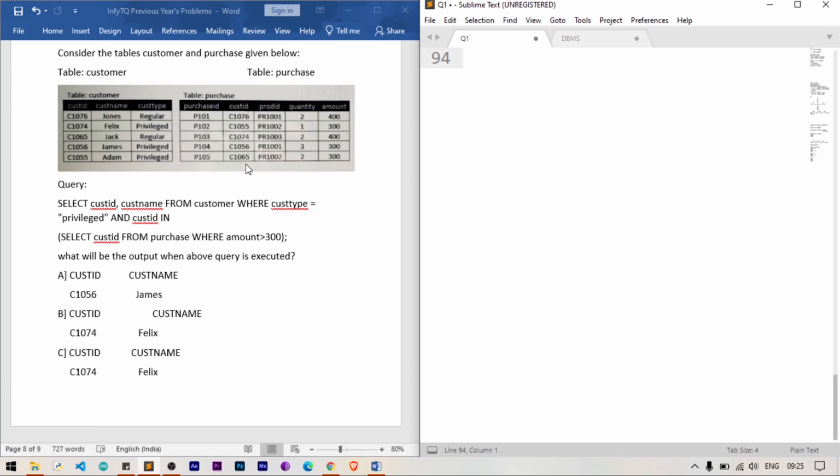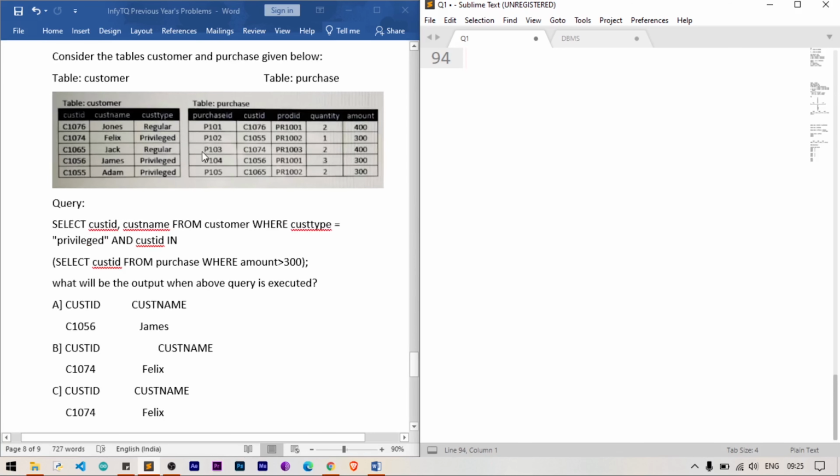So the customer IDs will be C1076, because his amount is 400, and C1074, because he purchased 400. These are the two IDs that we take into the result after executing this query, because only these two people purchased more than 300.